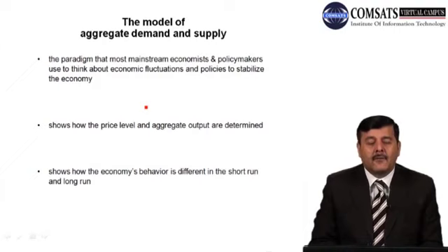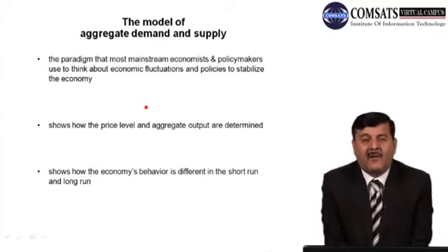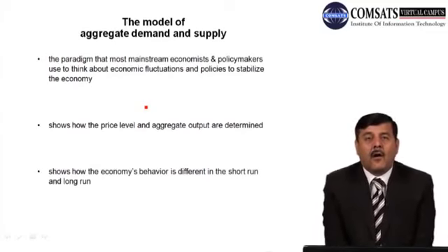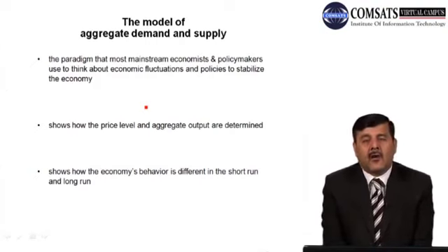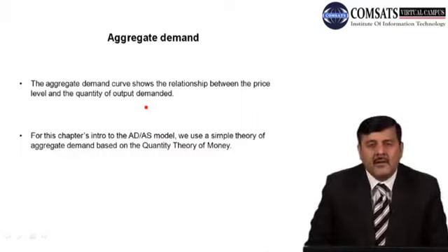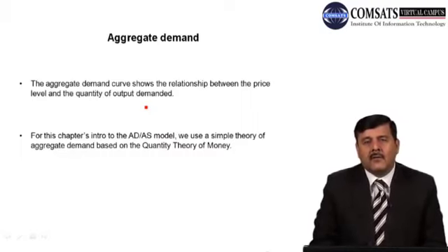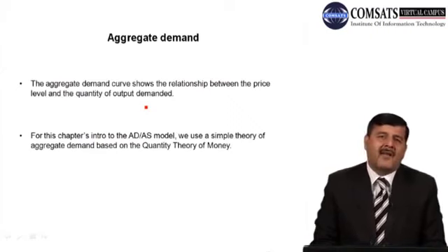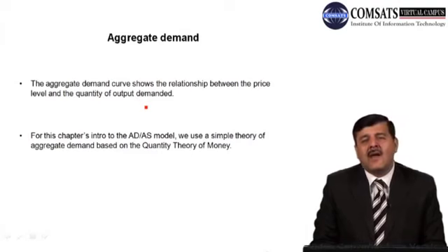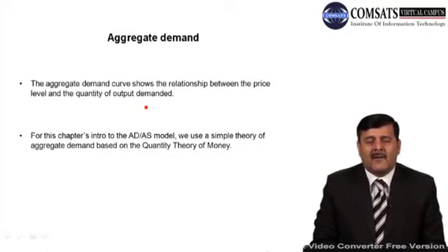It also helps economists see how the price level and aggregate output are determined in the economy. This model also helps the policy maker, and it tells the economist how the economy behaves differently in the short run and in the long run. We will try to learn something about aggregate demand, the aggregate demand curve, and then aggregate supply, and then we'll combine these two and see, whenever there's a fluctuation, how the economy comes back to its full employment level.